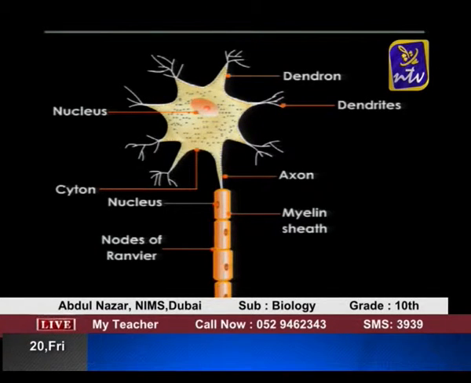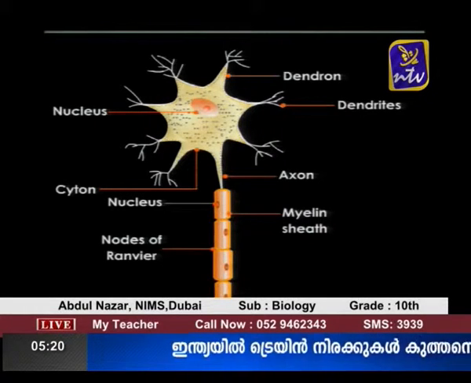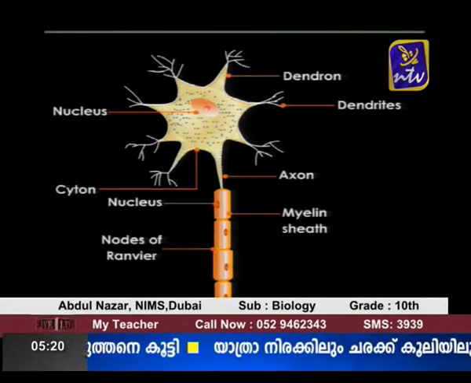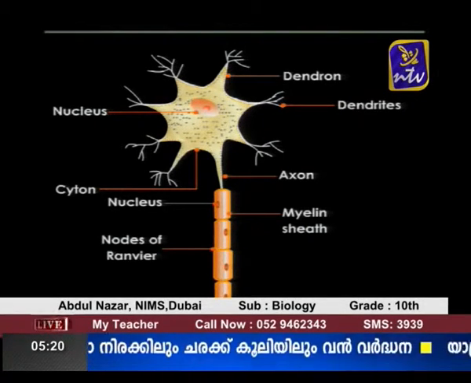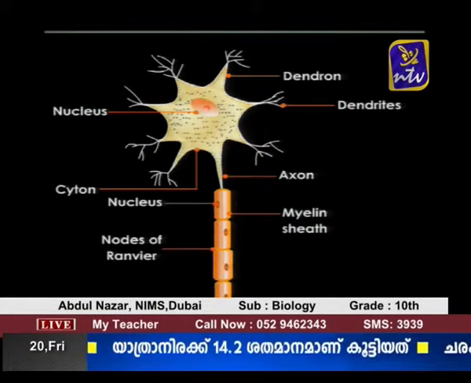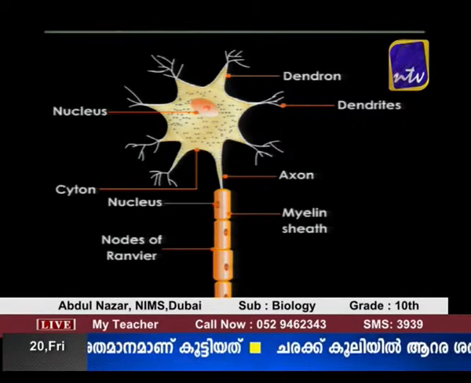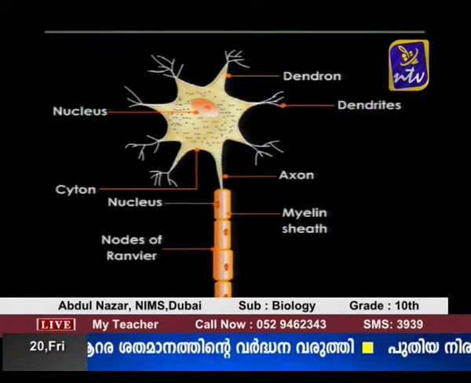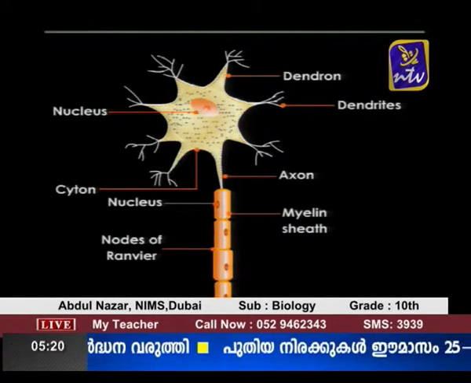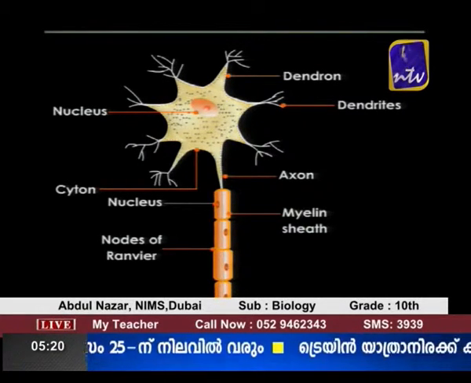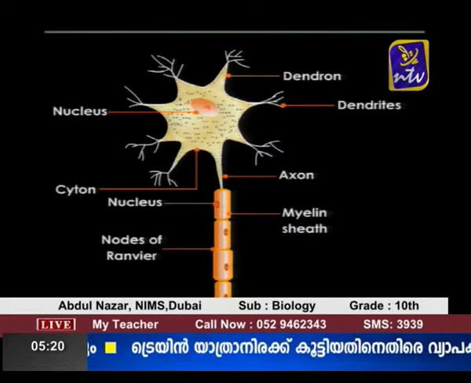You can see that the neuron, just like any other cell in our body, also has a cell body with a large nucleus in the center and cytoplasm. A neuron or a nerve cell also has a cell body with cytoplasm and a nucleus in the center. But unlike other cells, they have so many projections.